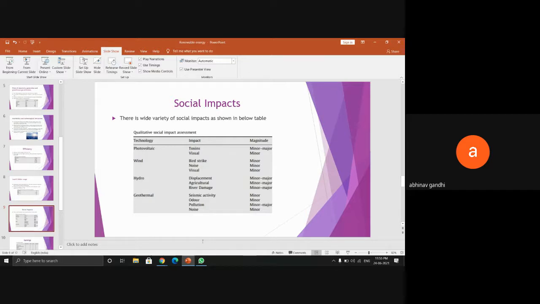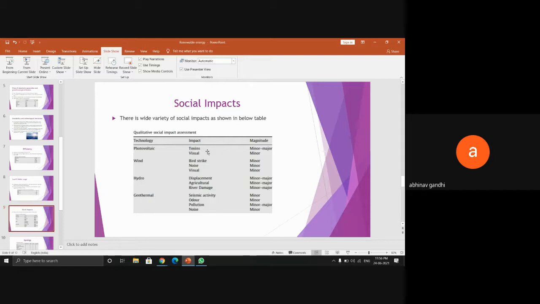We should also discuss, while talking about these technologies, how they are creating an impact on society. Starting with photovoltaics, the problem is the toxic minerals used in manufacturing solar panels. When they are dismantled or out of use, they can generate toxic waste, of minor to major magnitude, and the visual impact is not that much.